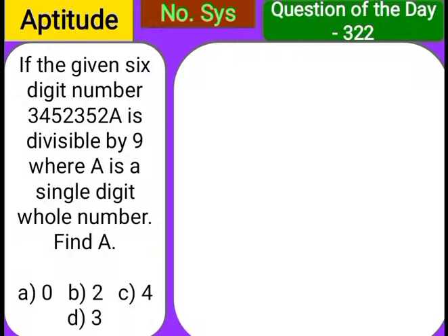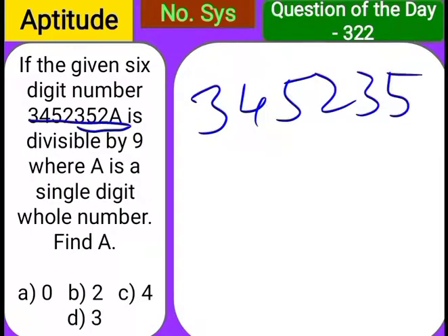The second question: the given 6-digit number 3452352A is divisible by 9, where A is a single digit. You have to substitute a single digit in the place of A. We will apply the same logic. 3 4 5 2 3 5 2 with A. Add the digits which total 9, then leave them. 5 plus 4 is 9, then don't count these digits.